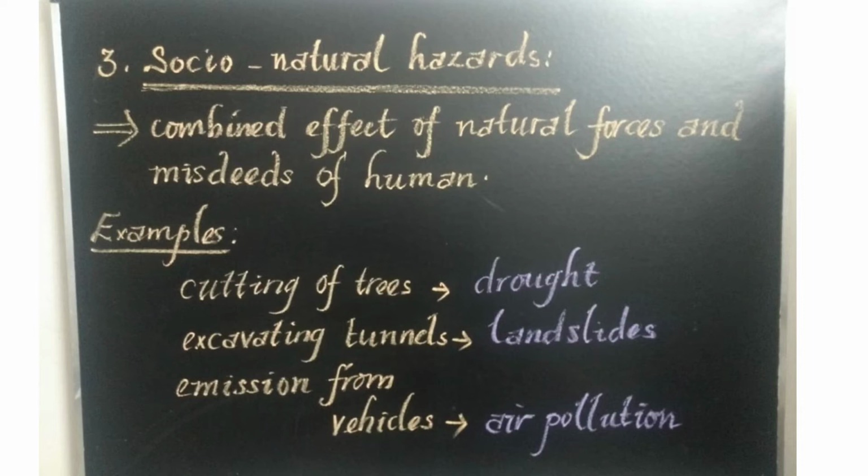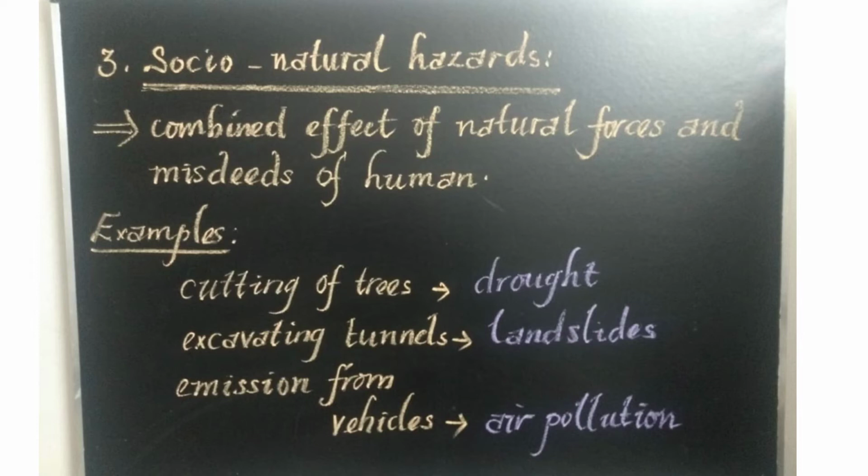Misdeeds mean the negligence or the carelessness of human beings. For example, some of our negligence affects nature. For example, we are cutting trees a lot, that leads to deforestation. And we are taking the soil along the catchment areas of the river, that leads to soil erosion. And we are digging the earth for making tunnels, excavating tunnels, that leads to landslides. And sometimes we are destroying the mangrove forest, that leads to storms.